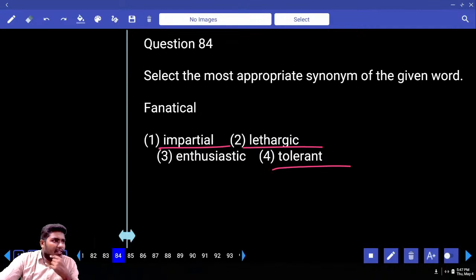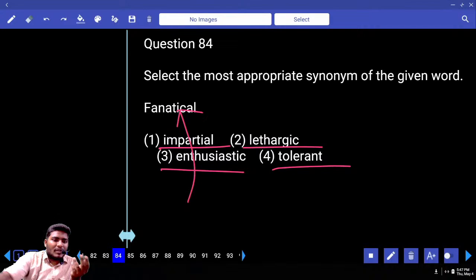Look at the fourth word. What is the fourth word? Tolerant. Tolerant is a person who can bear everything, who can tolerate everything. Next, what else is there here? Enthusiastic, over-interested. One who is over-interested.